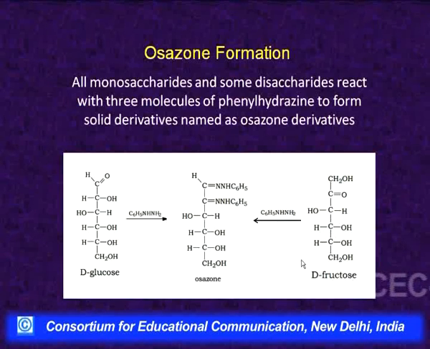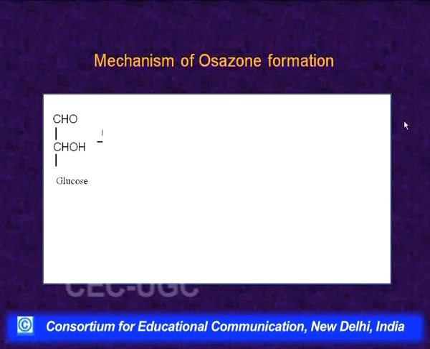Then when D-fructose was taken and treated with phenylhydrazine, again an osazone is obtained, and that was identical to the one obtained from glucose. So, that is why this osazone may be called glucosazone or fructosazone. Now, how are these osazones formed?